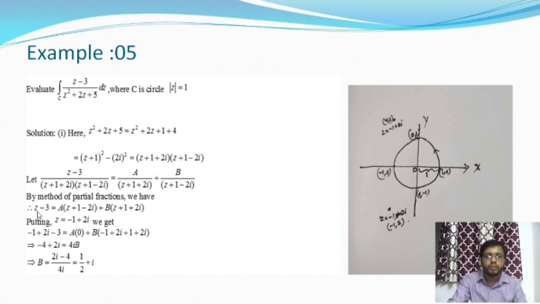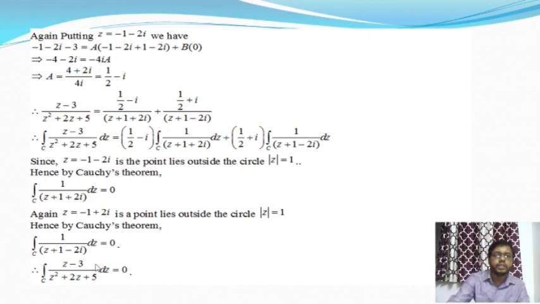Okay, now applying the partial fraction, when we put z is equal to minus 1 plus 2i, we'll get the value of b, and the value of b is 1 by 2 plus i. And when we put z is equal to minus 1 minus 2i, from this we will get the value of a, and the value of a is 1 by 2 minus i.